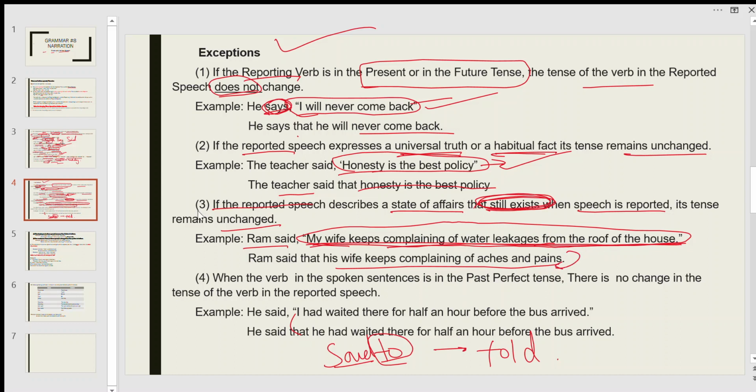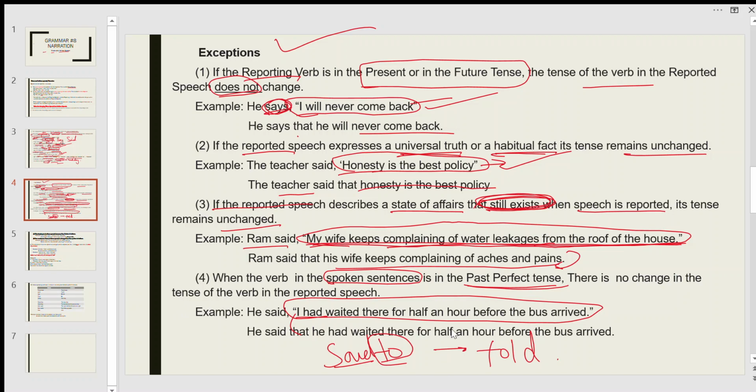Next one: when the verb in the spoken sentence is in the past perfect tense. What is the spoken sentence here? The spoken sentence is the reported speech. If the spoken sentence is in past perfect tense, then there is no change in the tense of the verb in the reported speech.